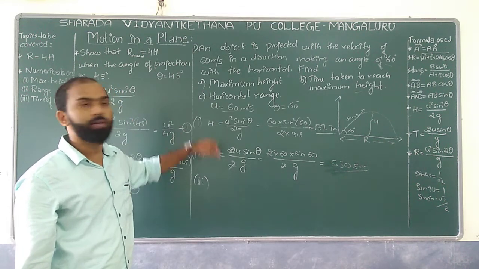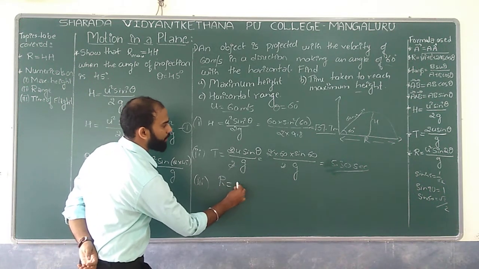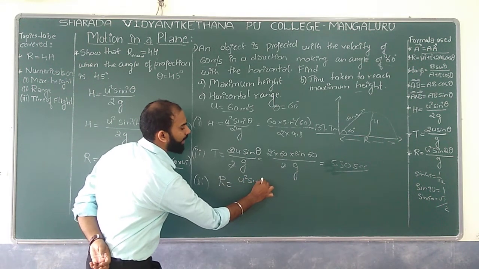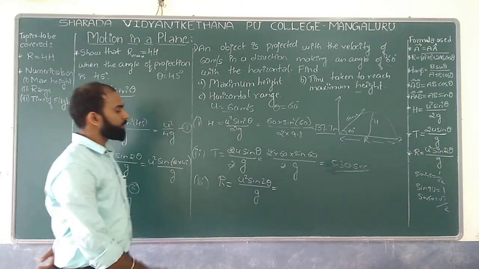Now we have the horizontal range. Horizontal range, R, is equal to u square sin 2 theta divided by g, correct?